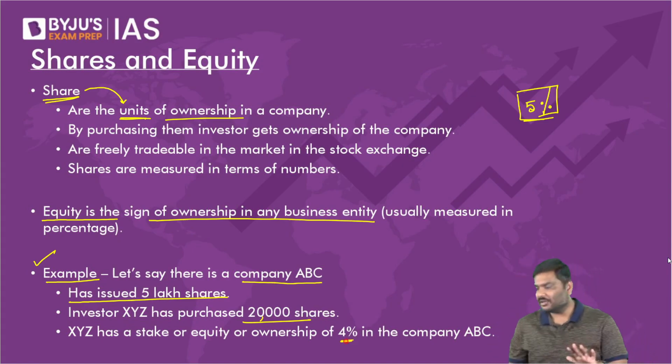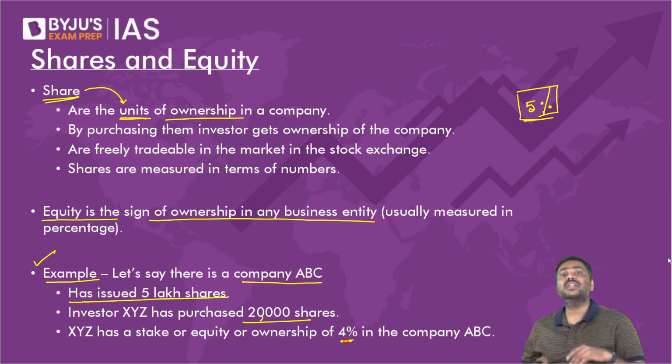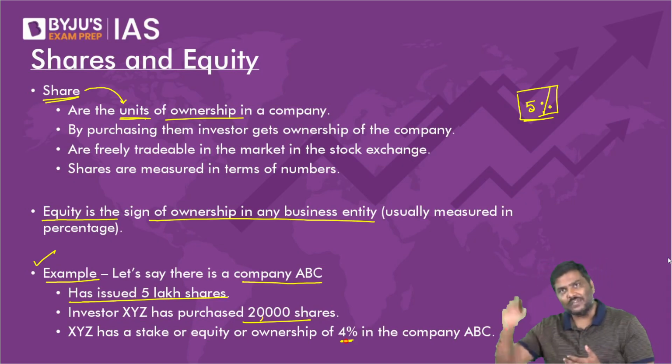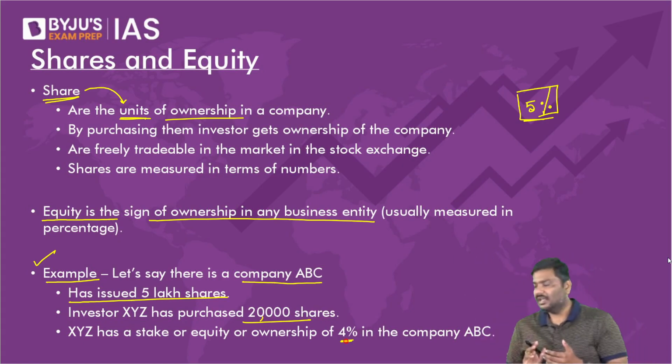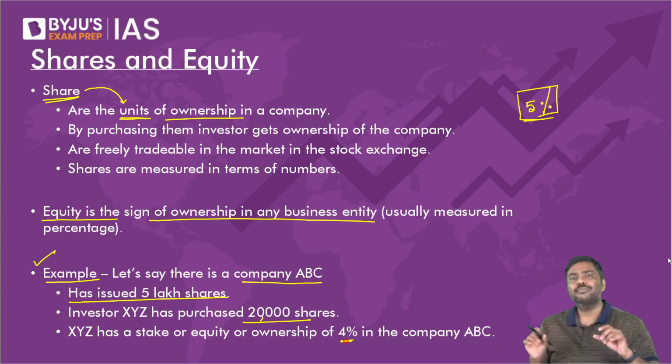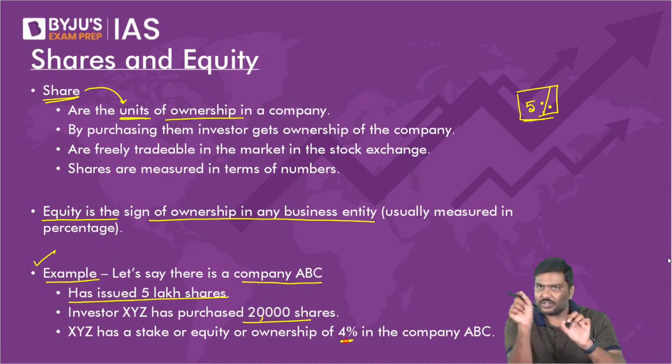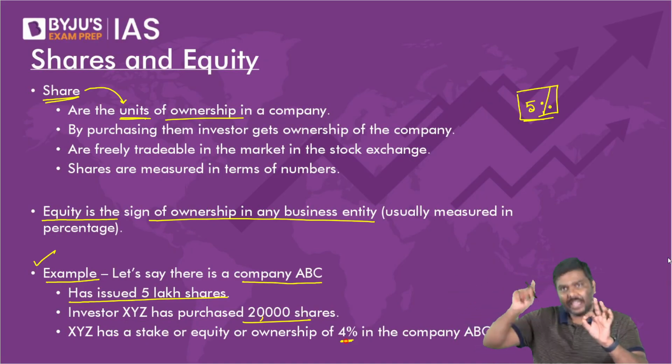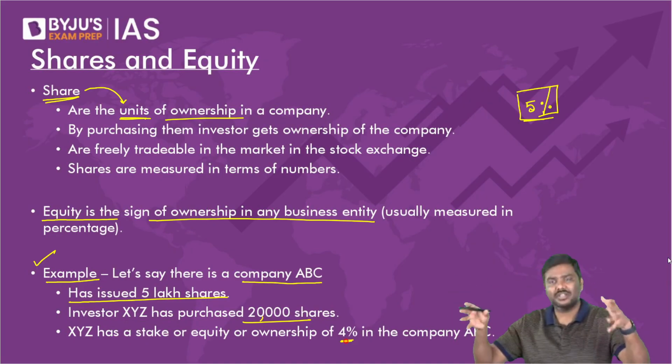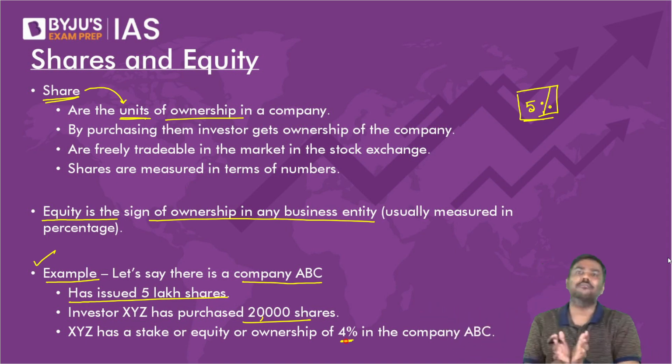Any difficulty in the calculation? If you are having a doubt, sir, how come it is 4%? Use the calculator. 20,000 divided by 5 lakh into 100%. So basically, the argument is simple here. Shares represent individual units of ownership, whereas equity represents percentage ownership. How much is the percentage ownership in a company?